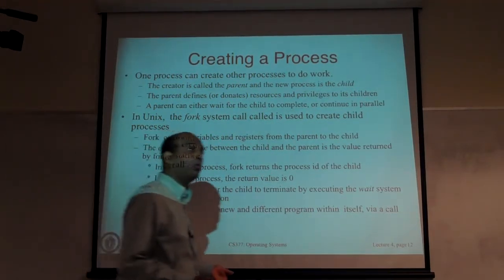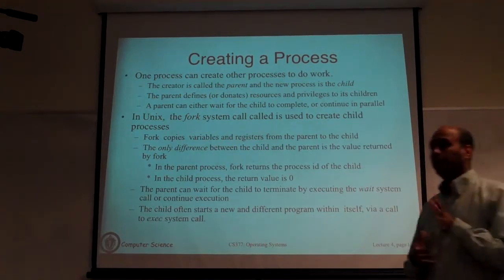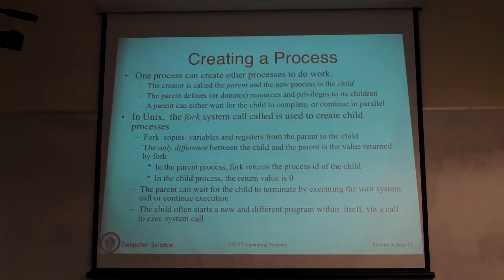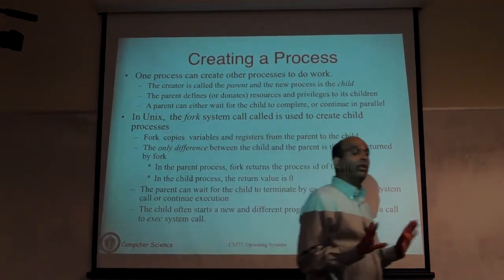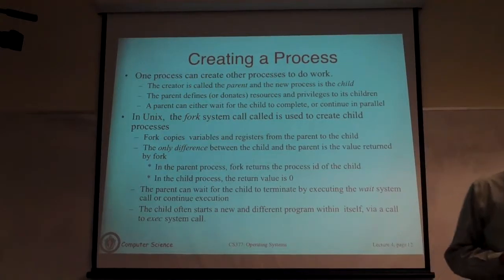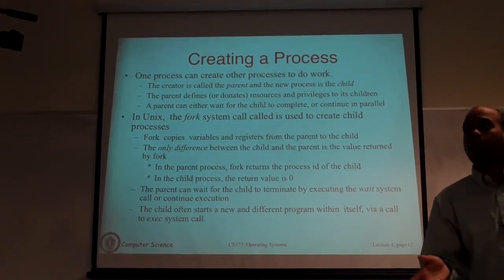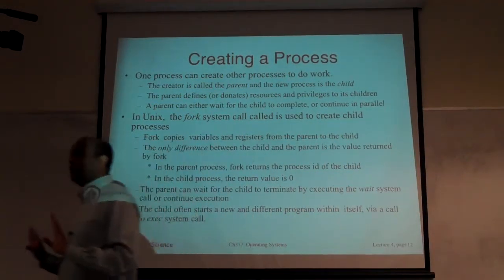You basically go into the OS. OS says this parent process wants to create a child process. But at this point in time, you don't know what the child is going to do. So what the OS does is it creates a mirror copy of the parent process. So when you execute a fork system call, you create a child process. The child process is an exact duplicate. Everything, just take its memory, all of its register values, just create a copy. So the parent and the child look identical at this point in time.